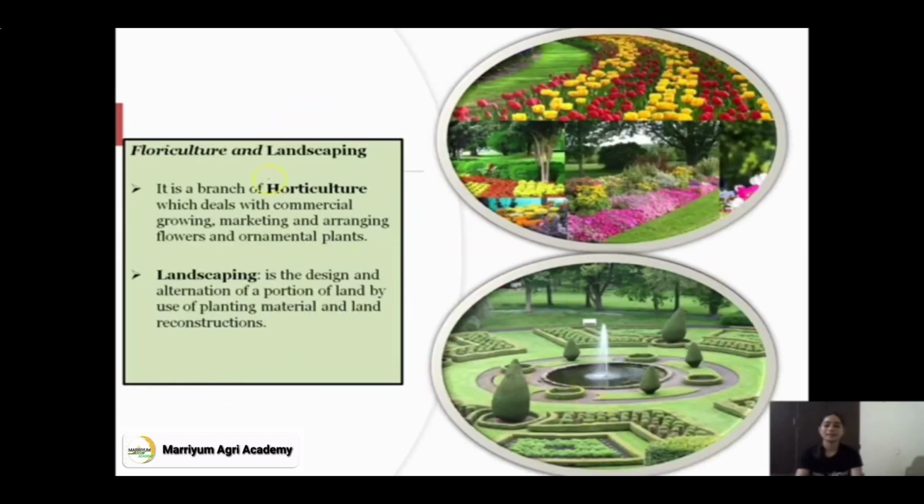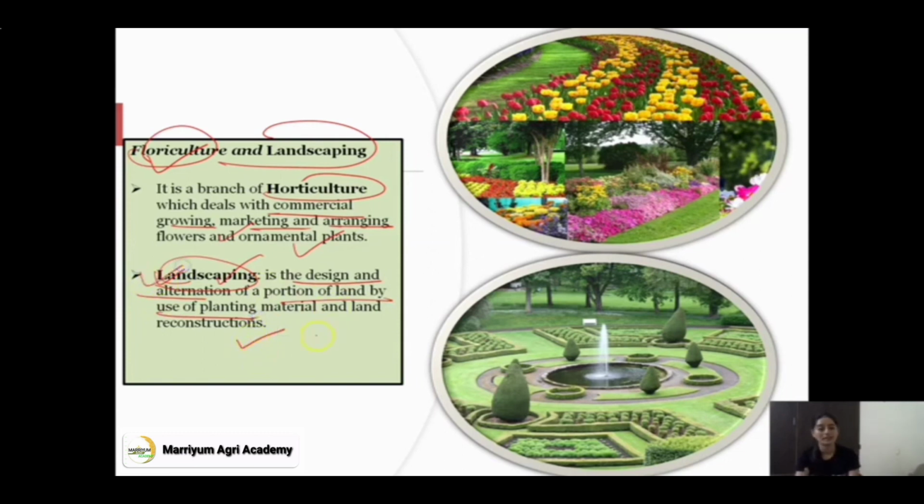The next division is floriculture and landscaping. Floriculture is basically a branch of horticulture that deals with commercial growing, marketing, and arranging of flowers and ornamental plants. So floriculture deals with commercialization of ornamental plants, flower plants and different flower crops. Landscaping is the design and alteration of a portion of land by use of planting material and land reconstruction.